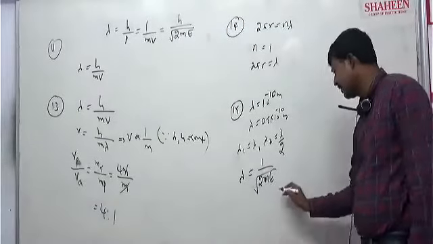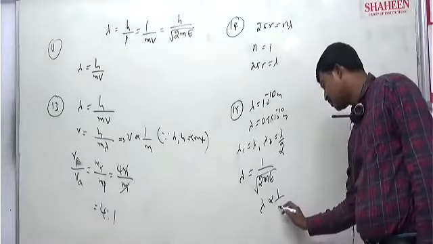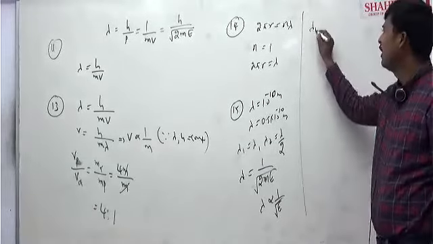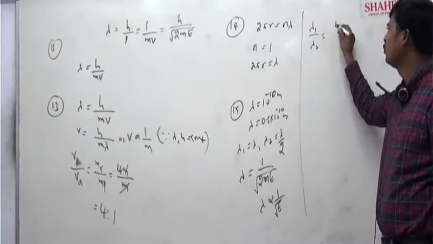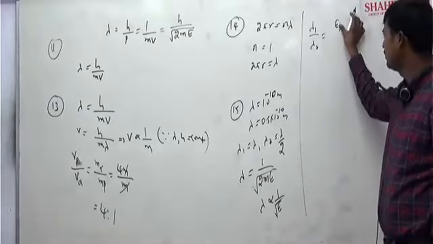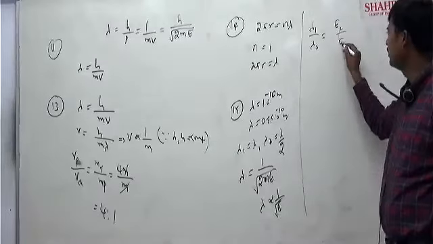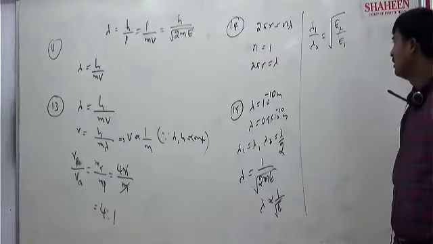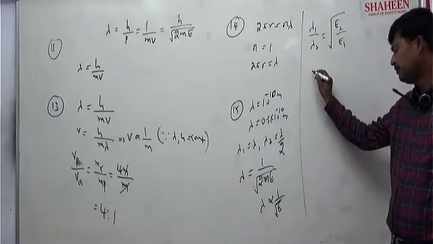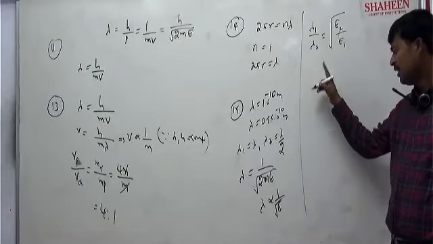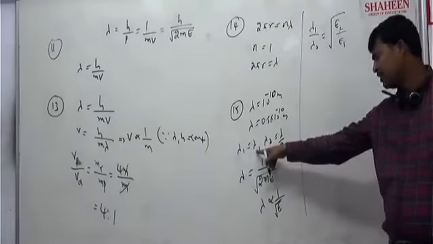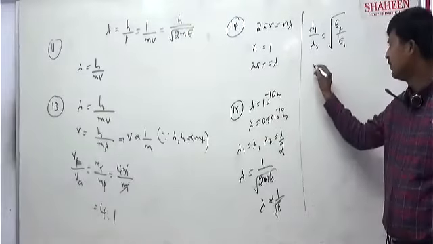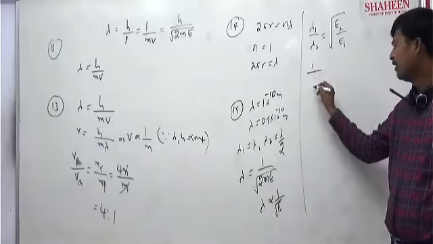So lambda is inversely proportional to root E. So we can say lambda 1 by lambda 2 is root over E2 by E1, inversely. Lambda 1 is lambda, assuming 10 power minus 10. Lambda 2 is lambda by 2 because 0.5 is given.